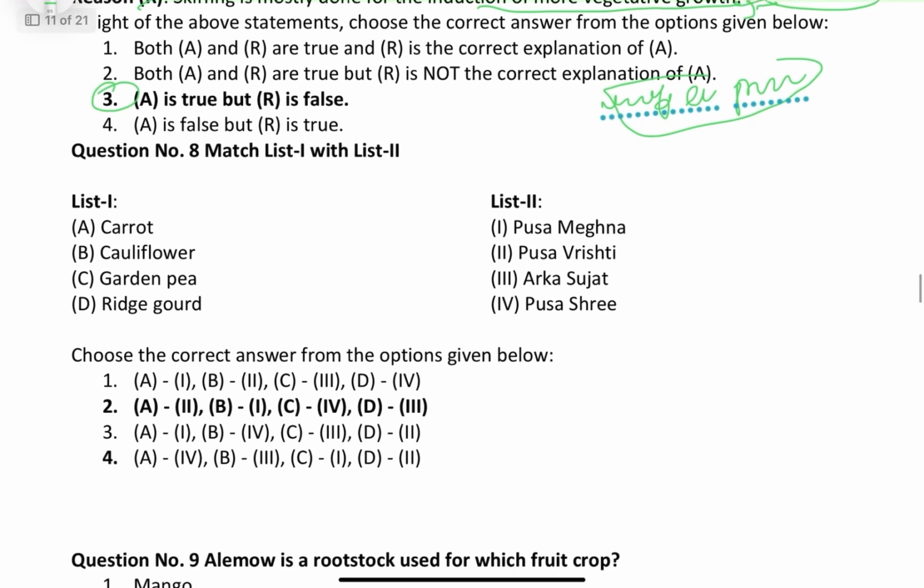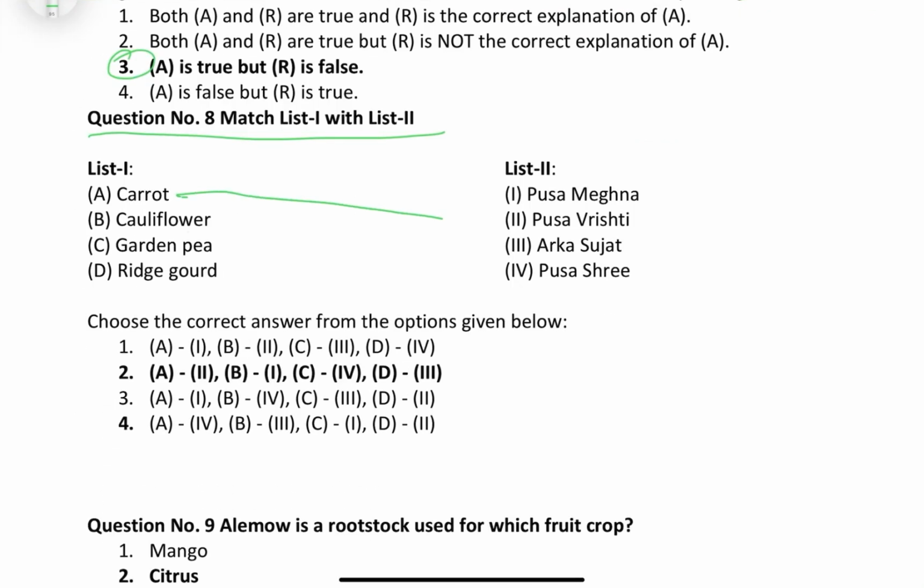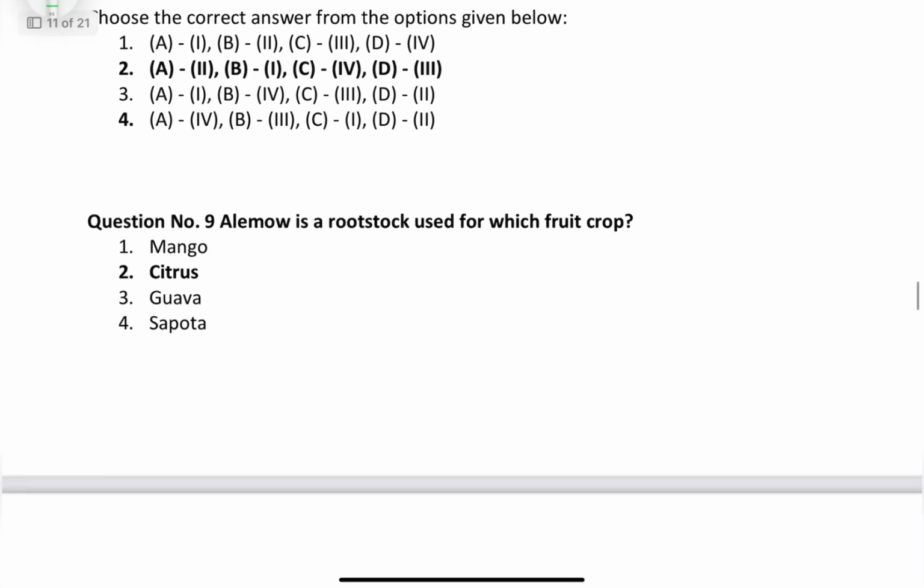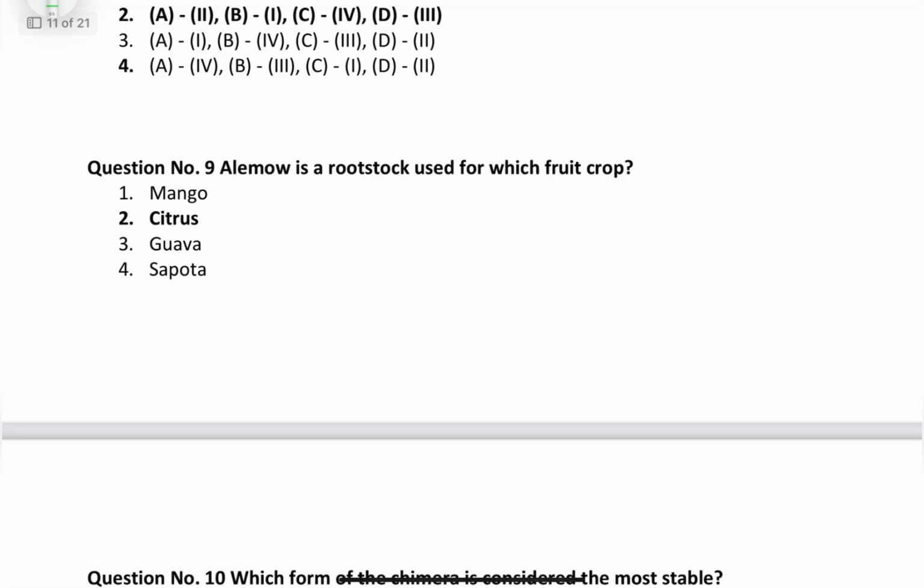Coming to the matching. Here the first one is carrot, Pusa Vrishti. Second one is cauliflower, Pusa Meghna. Third one is garden pea, Pusa Shree. Fourth one is Ridge gourd, that is Arka Sujat. Question number 9, Elimo is a rootstock of which of the following fruit crops? As we know, it's a citrus rootstock. Scientifically it is Citrus macrophylla, and it originated in the island of Cebu, Philippines.